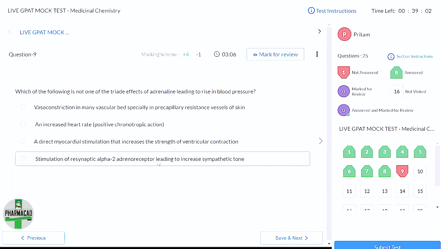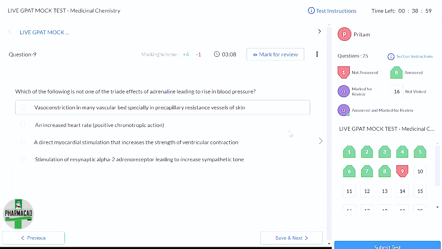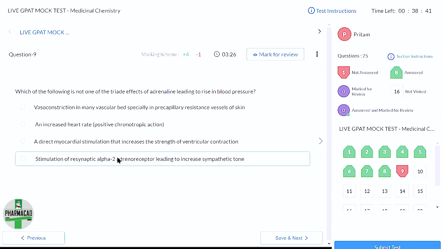अल्फा 2 रिसेप्टर जो होता है वो प्री साइनेप्टिक जंक्शन पे होता है, राइट? There is pre-synaptic junction, there is synaptic cleft and then gap and then post-synaptic receptor. So pre-synaptic receptor पे जो अल्फा 2 रिसेप्टर होता है, when that is getting activated by adrenaline, what happens?